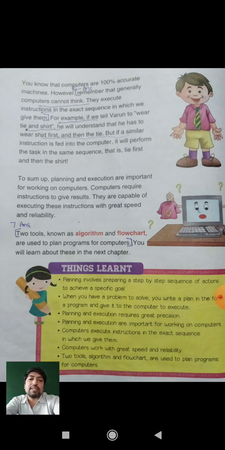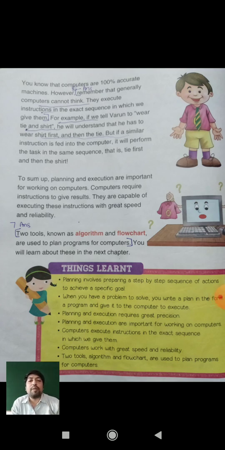Two tools known as algorithm and flowchart are used to plan programs for computers. You will learn about this in the next chapter. What are the flowchart and algorithm? They are the sequence of instructions given to the computer, because a computer is a machine and a machine can only understand instructions which are in sequence. Due to the sequence, priority goes to the different sections of the computer. So we will learn these two topics in our next chapter.